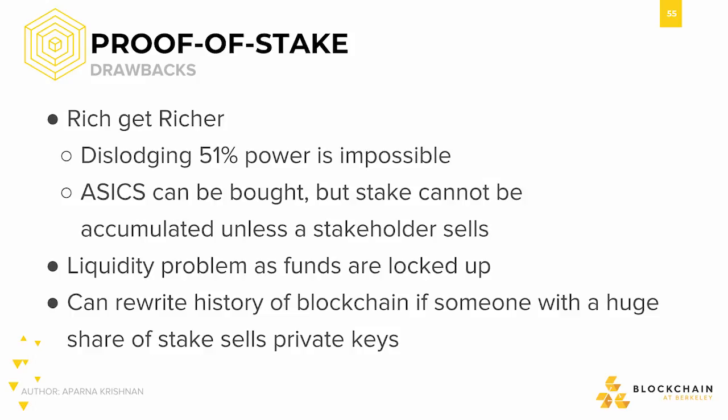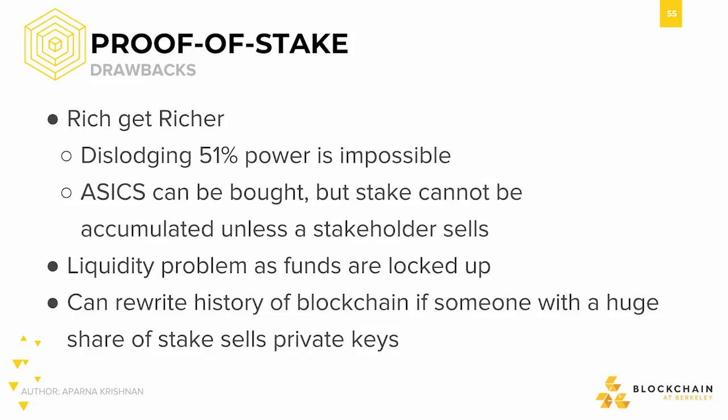Another issue of proof of stake stems from the fact that the amount of voting power is tied directly to how much stake one has. In proof of work, anyone can buy ASICs and begin participating in the network, but in proof of stake, all the voting power is internal to the system, so one can only obtain stake if a current stakeholder sells theirs. This means that if a single actor is able to obtain 51% of the cryptocurrency, there is no way for this power to be taken back by the rest of the network.